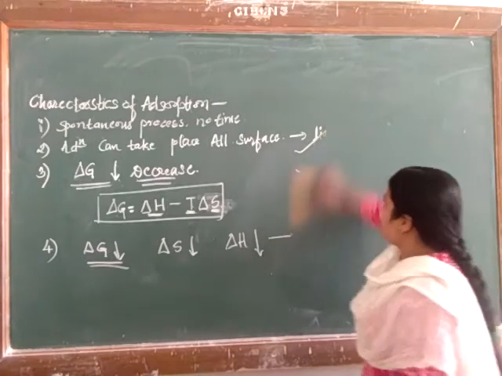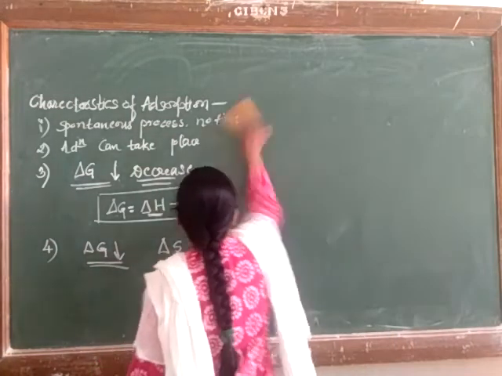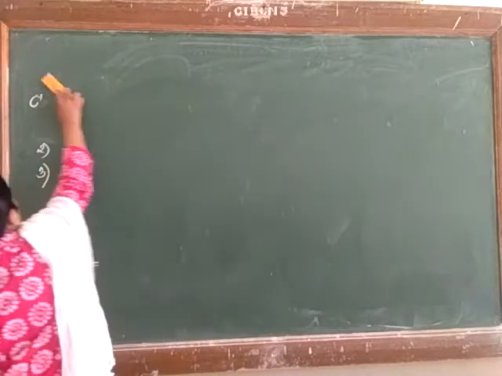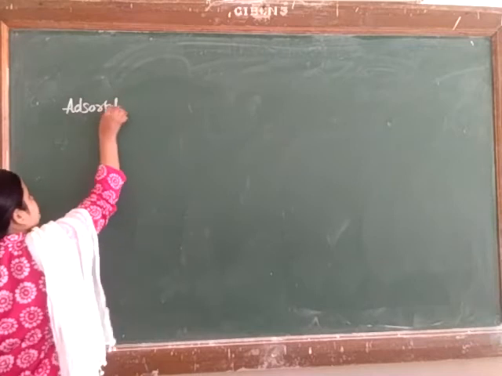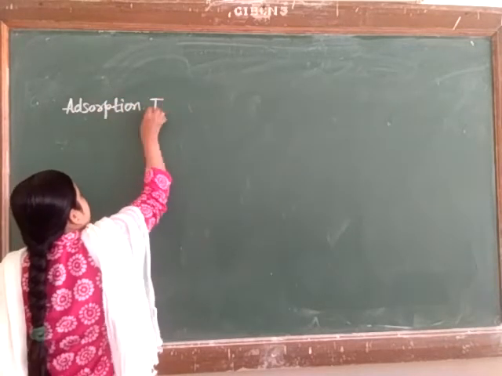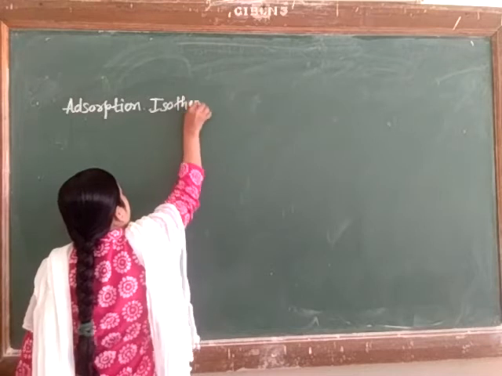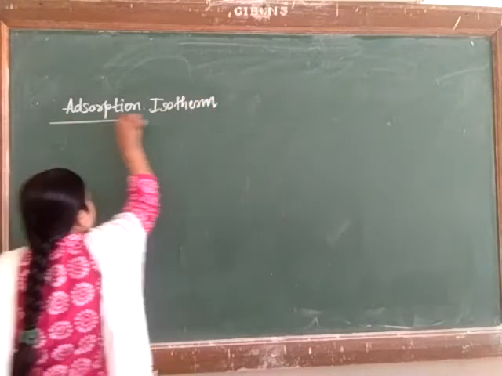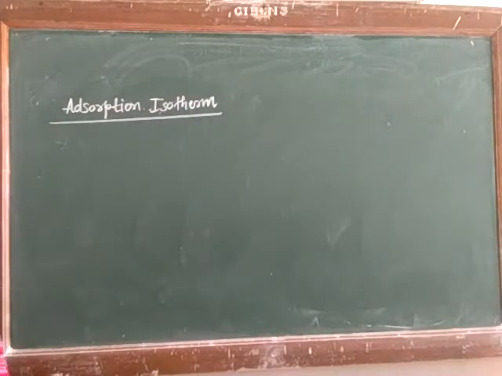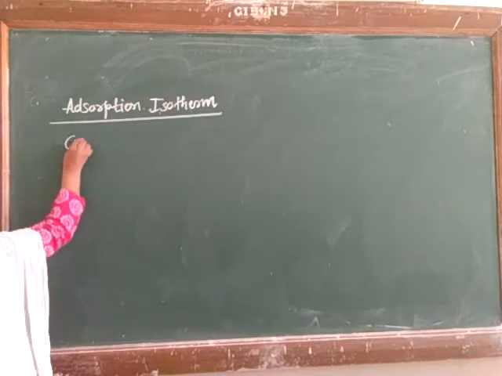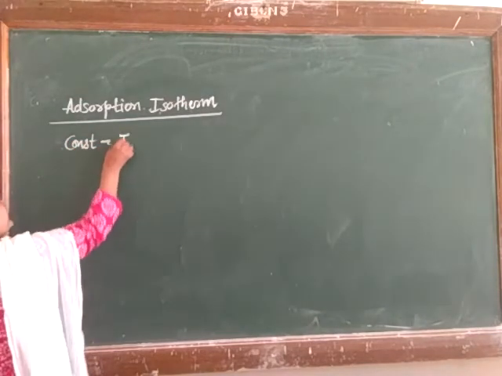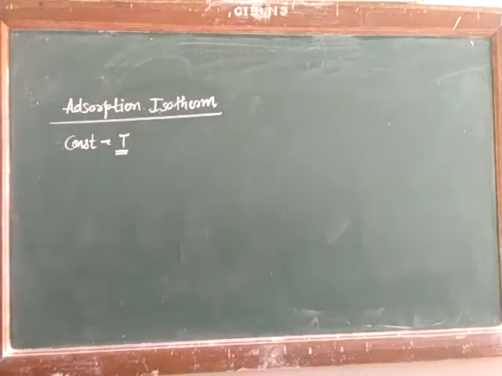Now let's see the next part of our topic, adsorption isotherms. The word isotherm itself indicates that we consider a constant temperature. We mainly have five types of adsorption isotherms. Here the temperature must be constant. So what is an adsorption isotherm?